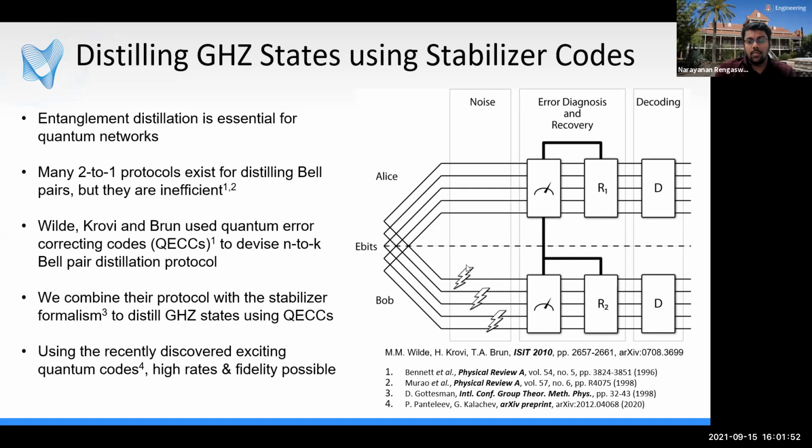We explain this protocol and the subtleties of this protocol using the stabilizer formalism of Gottesman, and later extend the protocol to GHZ states. When we distill the GHZ states, it is better to directly distill them rather than first distill Bell pairs and then fuse them, as shown in this paper by Miguel-Ramiro et al. Now, our work enables high rate, high output fidelity entanglement distillation using these recently discovered quantum low density parity check codes, or LDPC codes, of high rate and high minimum distance. The LDPC property is very useful because it bounds the weight of stabilizers that you have to measure.